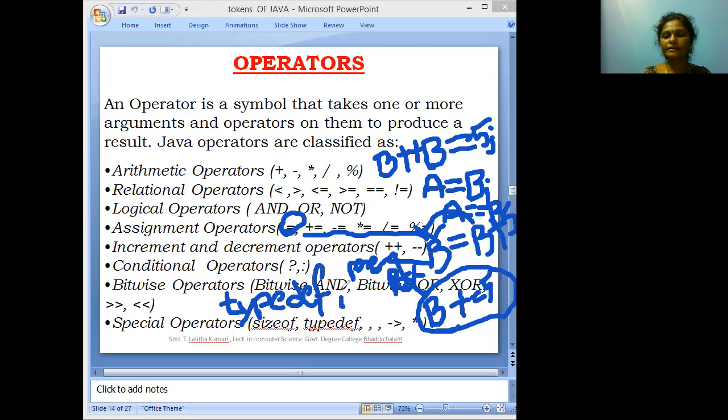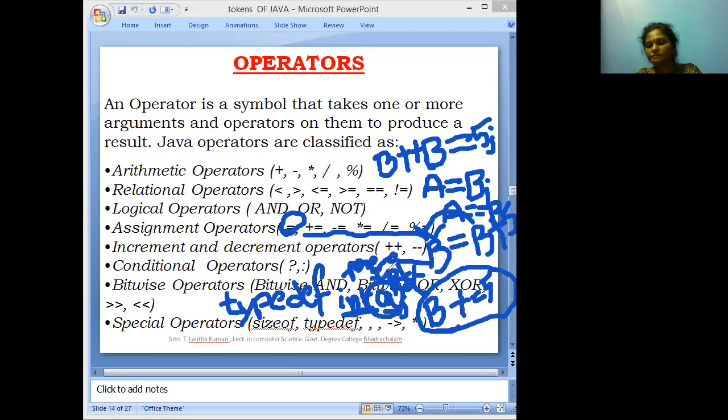Typedef int a. Generally, this a is the integer type. Is it yes or no? Yes. Suppose before using the data type, we are using typedef. The a will act as the integer type. So in the integer place, I am giving the alias name to int as a. So this is the user defined data type.